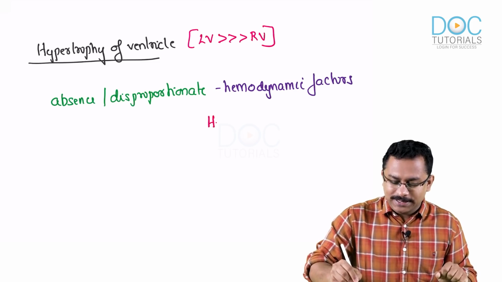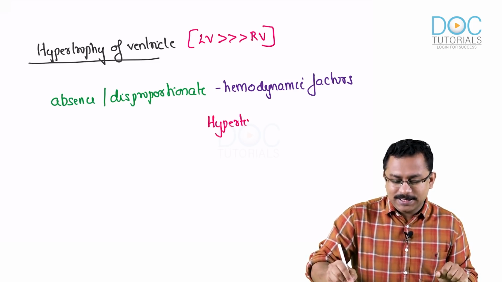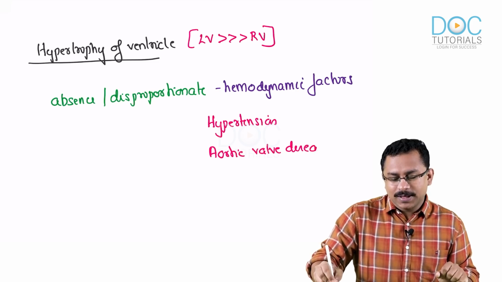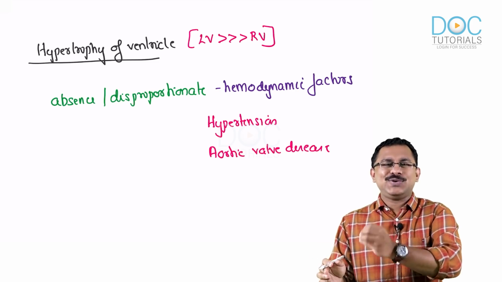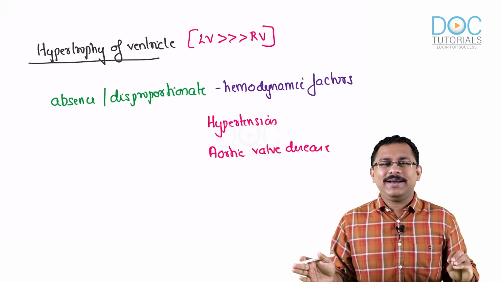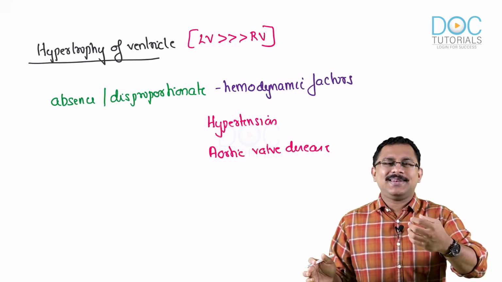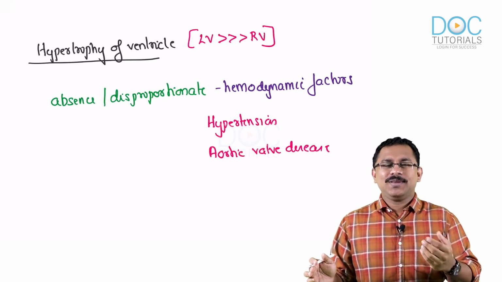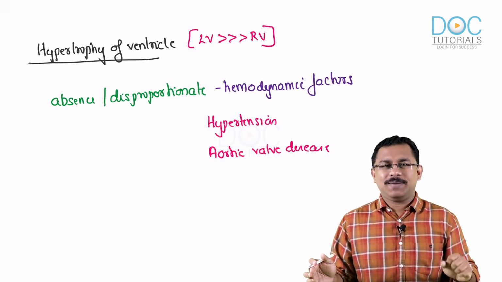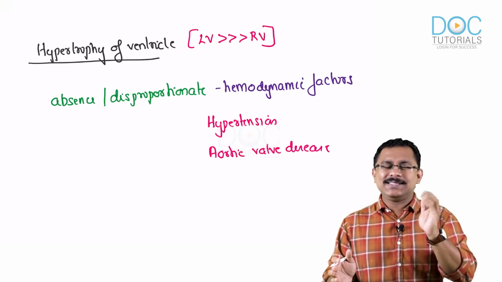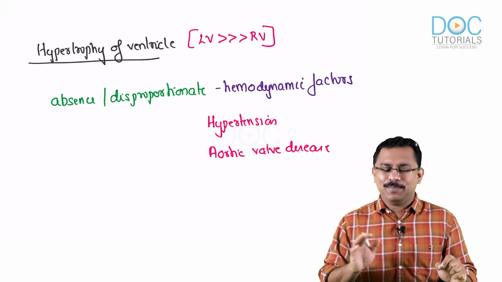Like your hypertension, or aortic valve disease. So these ideally should be absent, or even if it is present, maybe some individual is having hypertension, because see, hypertension at the end of the day is a common medical condition. So it is possible that somebody with hypertension manifests hypertrophic cardiomyopathy also. But if the hypertrophy is out of proportion to the hypertension, that is when you can probably attribute, okay, is this, or am I dealing with a case of hypertrophic cardiomyopathy?